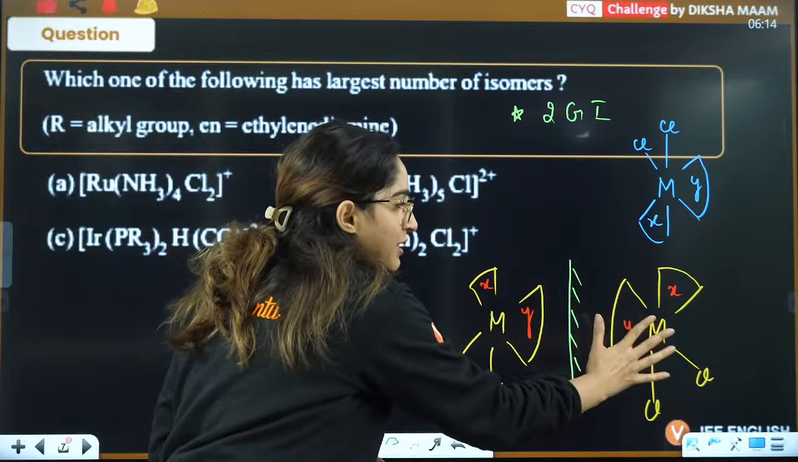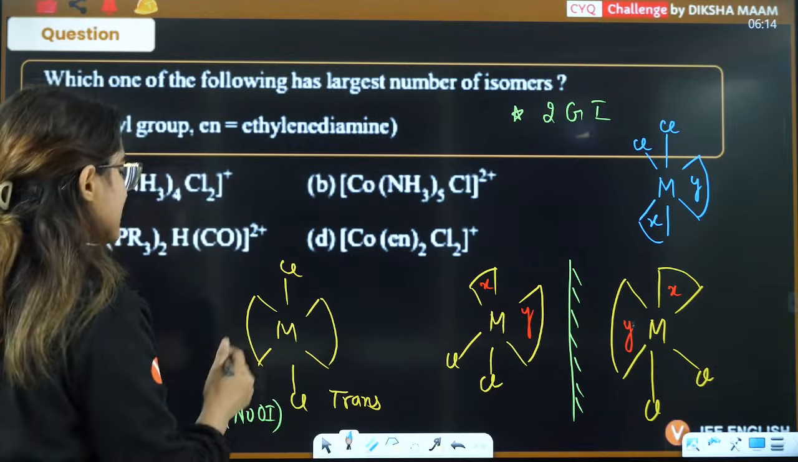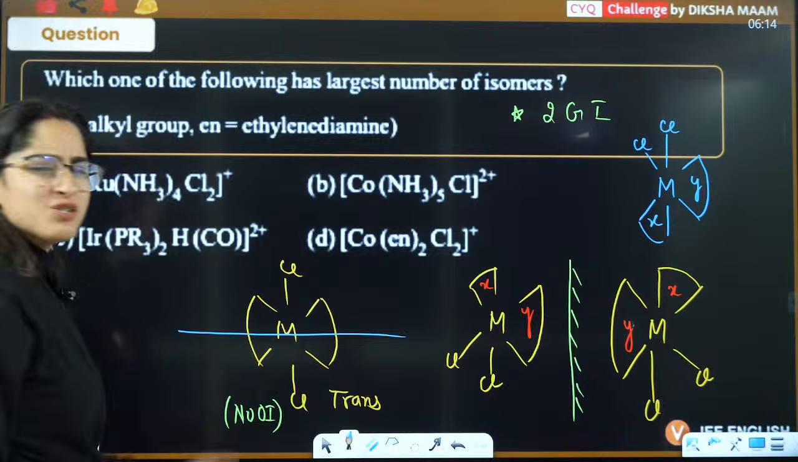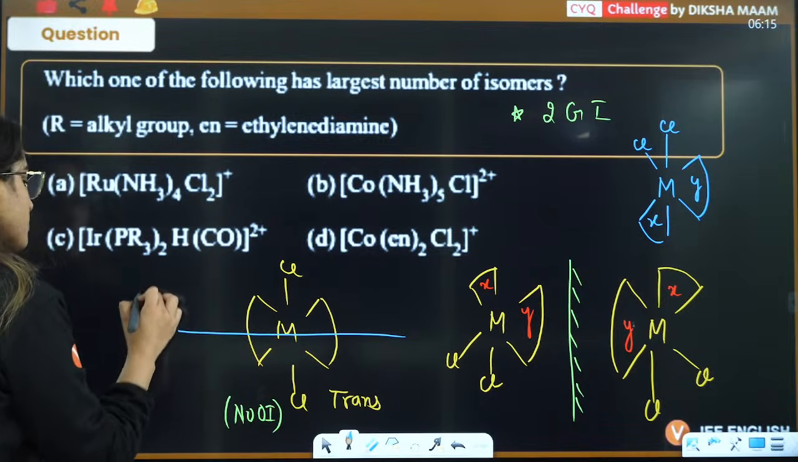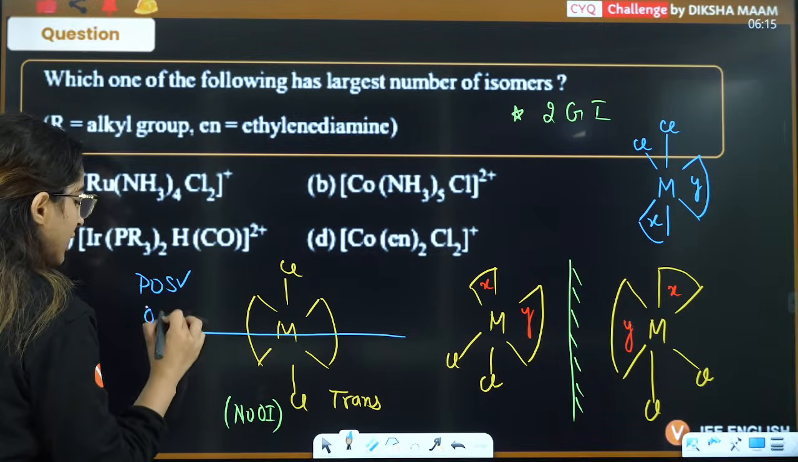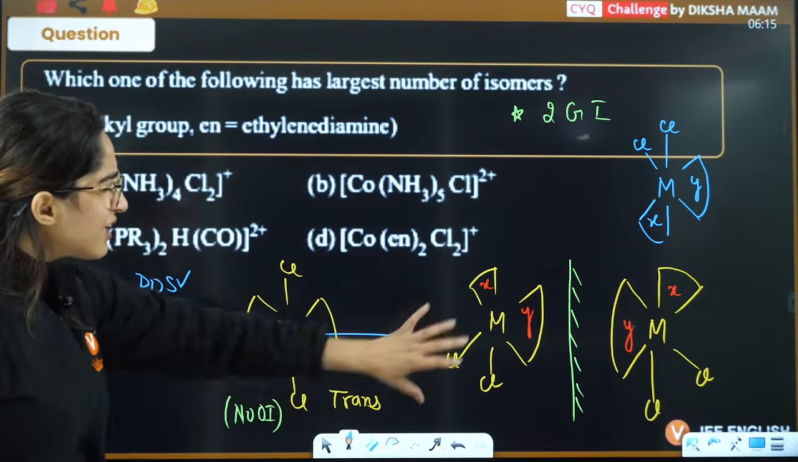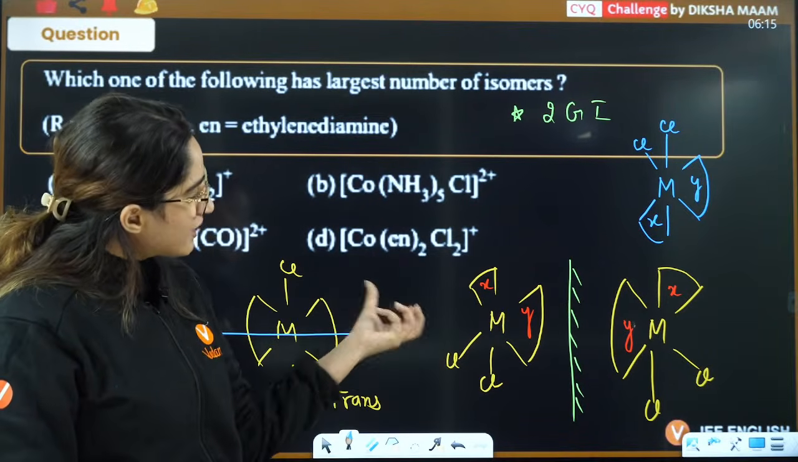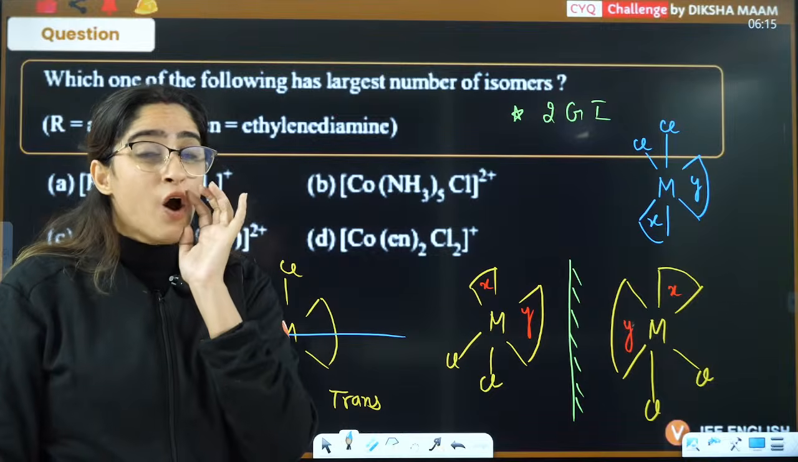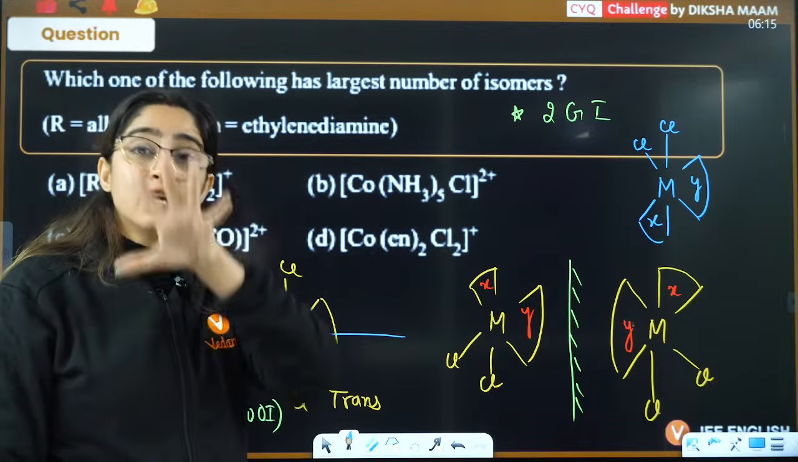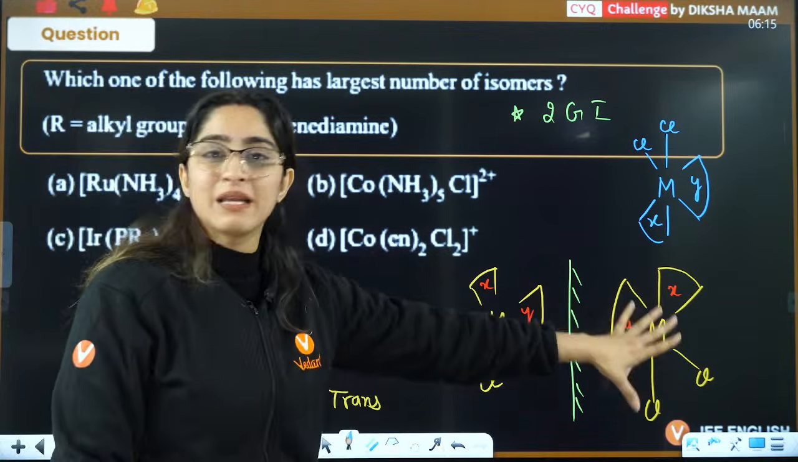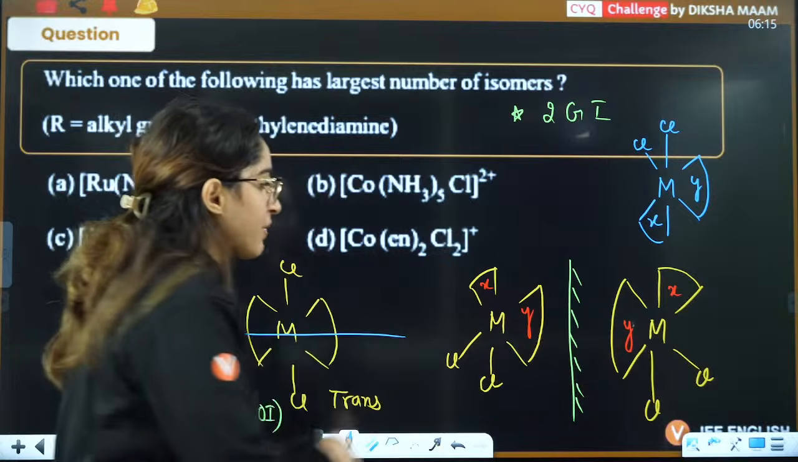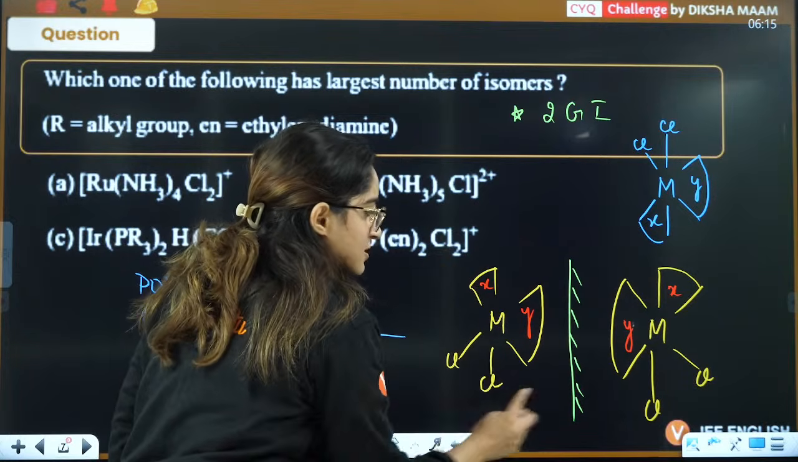You make the mirror image. Here you can see easily, you can draw a plane of symmetry. So whenever there is POS present, that means definitely it's not an optical isomer. Here it is not clear. I can see it is not present, but I have to also make the mirror image and confirm that thing. So I have made the mirror image: Y, Y, this is X, X, this is Cl, Cl.